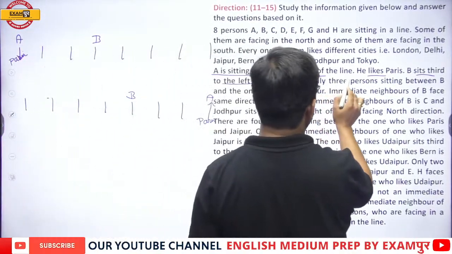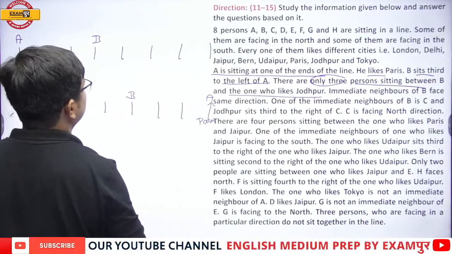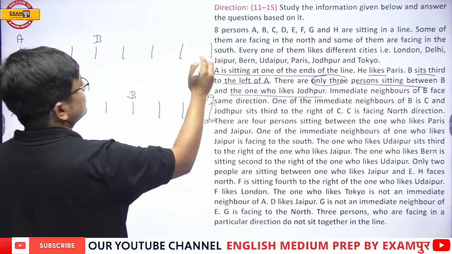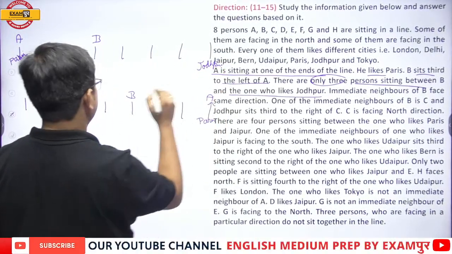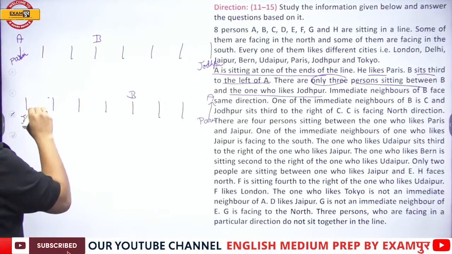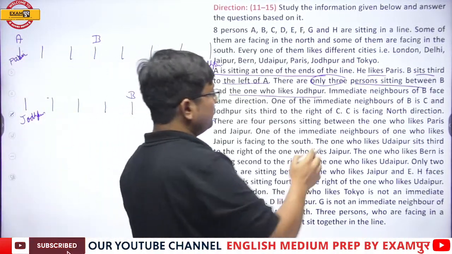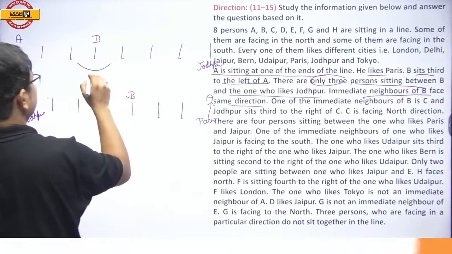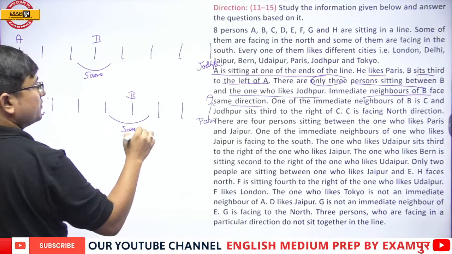There are only 3 persons between B and the one who likes Jodhpur. 1, 2, and 3, Jodhpur. Here also B, 1, 2, and 3, Jodhpur. Next, immediate neighbors of B face the same direction.